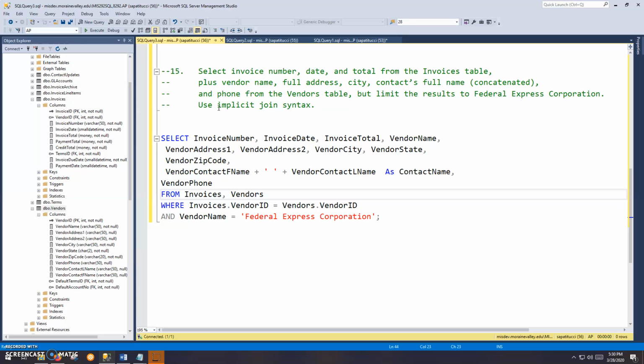And we were told to use implicit join syntax. So we see this from invoices, comma, vendors. Don't forget your join clause. Okay, your where clause, where you're joining on the common column. That still holds true here. Otherwise, you're going to get thousands of results, a lot of redundant results. But we're also told to limit this to Federal Express Corporation. So I have a compound where clause. So take care of this first, and then we can limit the search results by putting an and on that. And the vendor name is Federal Express Corporation. So that should work.